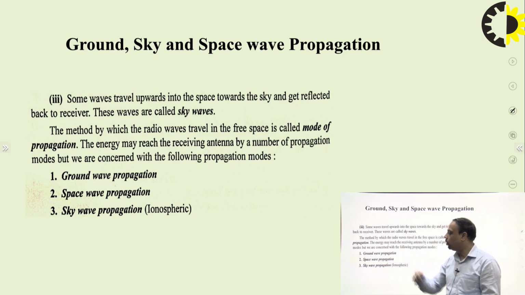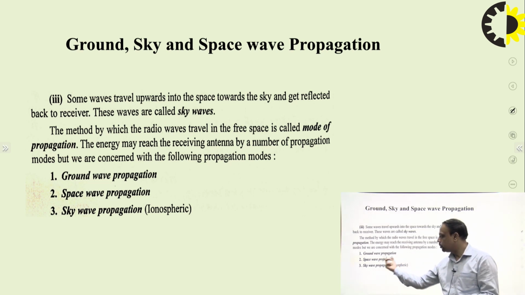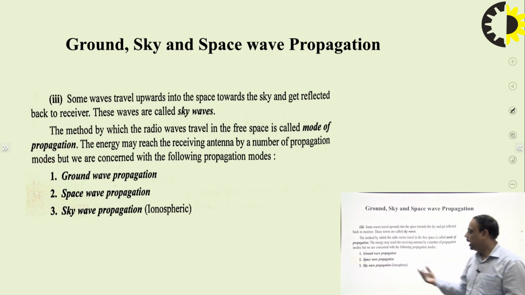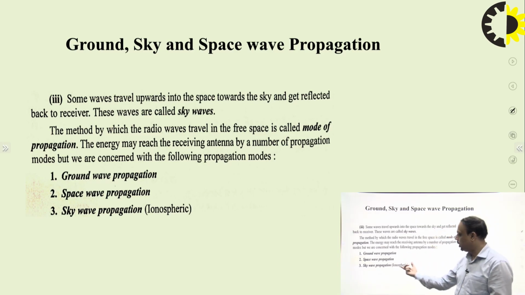The range of ground wave propagation is very short, while the range of space wave propagation is medium, up to 50 kilometers, 60 kilometers, and for sky wave propagation it is thousands of kilometers, because the wave is reflected from the very upper layer of the atmosphere, that is, the ionosphere.